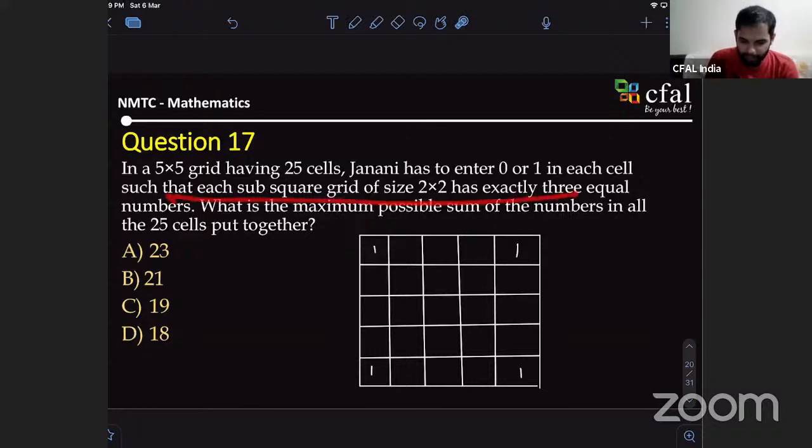Here, they said 3 equal numbers. We could have chosen 3 zeros and 1, but we want the maximum possible sum. That's the reason we're choosing more ones. Okay, just to make it clear for others. Yes, you can continue. Even the edges have one, sir. All the edges have 1.